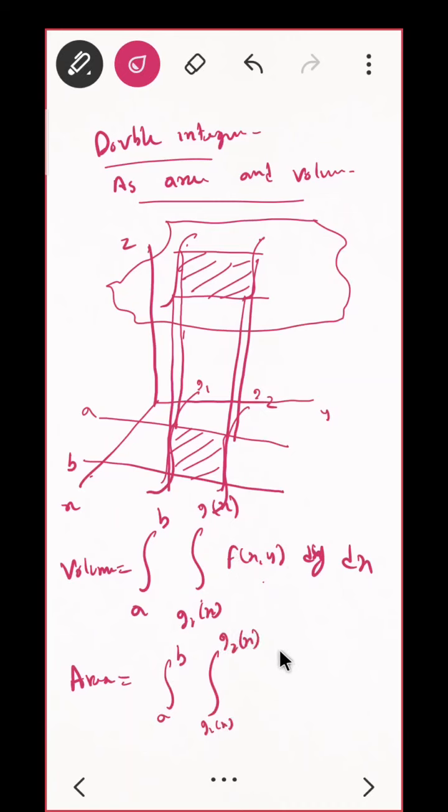In the real case, what did you take? If you take 1, what do we get? That is the length of that partition. In our real case, if you take the function as 1, then you will get length. If you do not take 1, you will get area. Here, if you take 1, you will get area, and if you take a function, then it is volume.